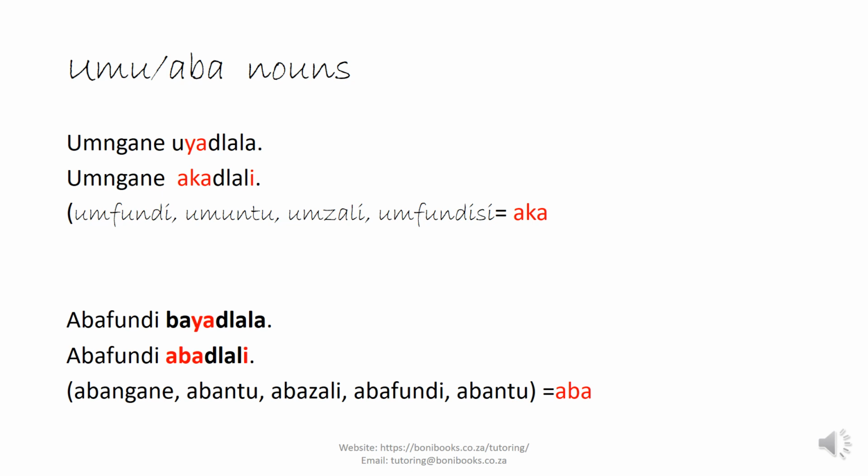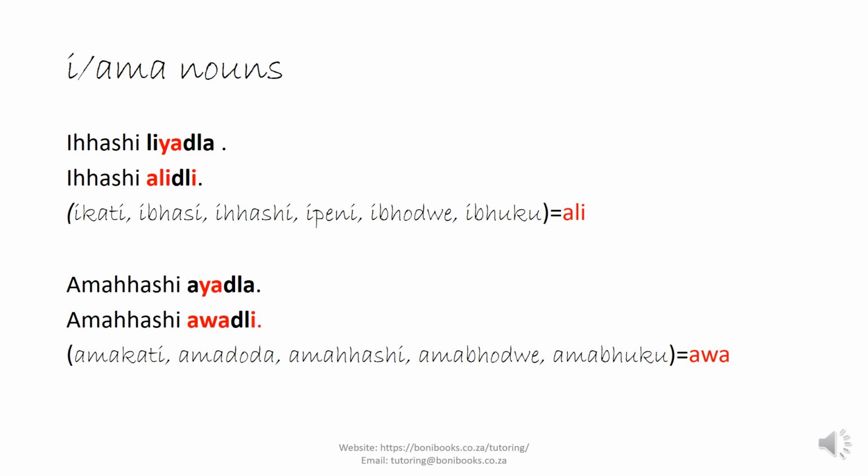Remember, I did explain to you that I say it's the aba group because nouns here will be in the singular form and aba in the plural form. But if we say umngani, we can't say umngani bayadlala. We've got to say umngani, there must be that agreement. And again, this next group of nouns I spoke about last time. If you did not go through your present tense, it's nice that you go through the lesson for the present tense and then you come to this one, because it's going to make your life easy. Then you're going to be able to follow and see what we're doing.